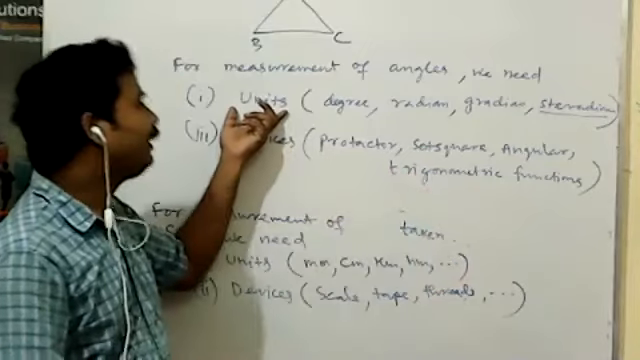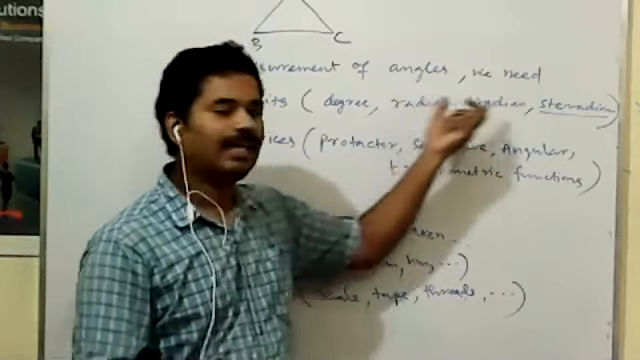So first of all, we know about the units: one is the degree, another is the radian, another is the gradian.